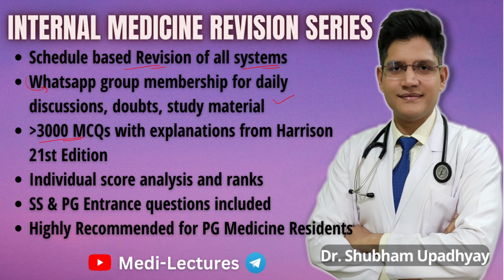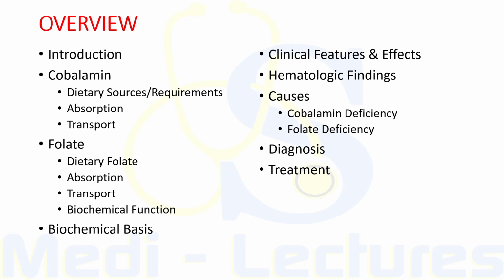Now let's start with our lecture. In this lecture, we'll first go through the intro part. Then we'll see the vitamin cobalamin, what are its dietary sources, daily requirements, how it is absorbed in our body, and transport of cobalamin. Then we'll discuss the details about folate, what are the dietary levels, how it is absorbed, transport, and what are its biochemical functions.